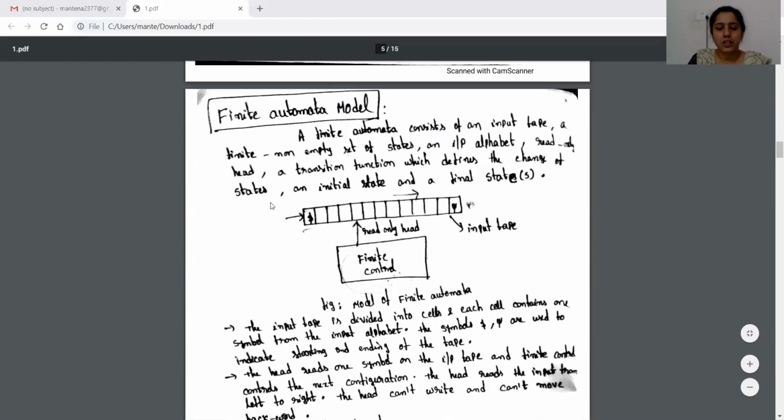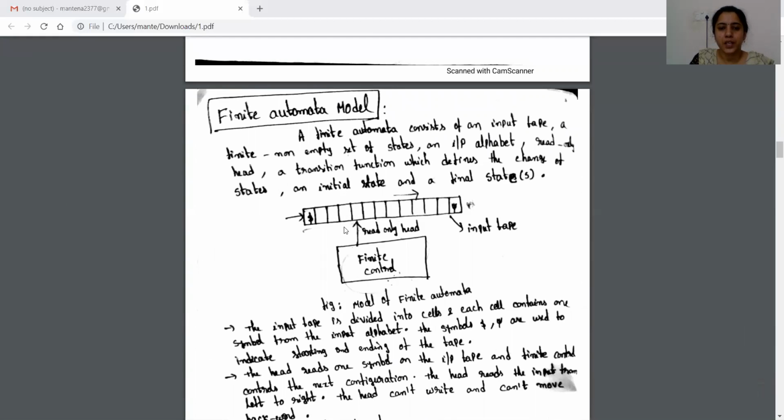Next, coming to the finite automata and the model of the finite automata, the model contains an input tape, a finite control, and a read-only head. So this is a finite tape. Here they have one head. This is a read-only head. That means we can only read the input symbols on the tape. We can't write anything on the input tape in the finite automata model. And this read-only head movement is also in one direction, that is from left to right.